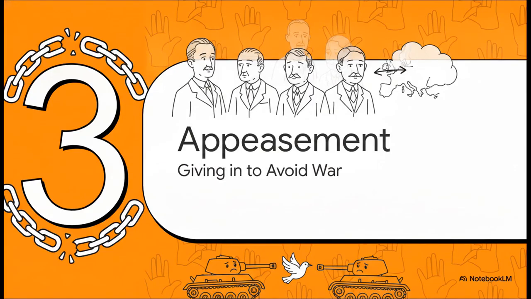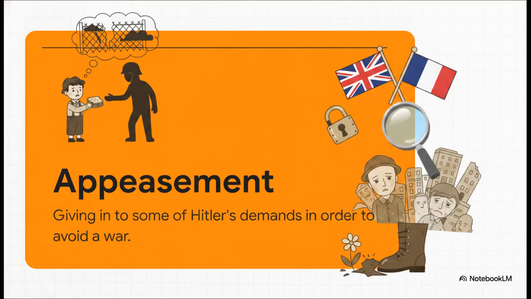Okay, Part 3. The policy of appeasement. With all these rules being so blatantly broken, you are probably wondering why on earth the other powerful countries didn't just step in and put a stop to it. Well, it all comes down to a strategy used by Britain and France called appeasement. Basically, this is the policy of giving in to some of Hitler's demands just to avoid another catastrophic war.